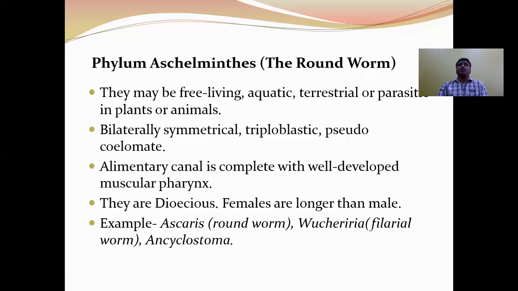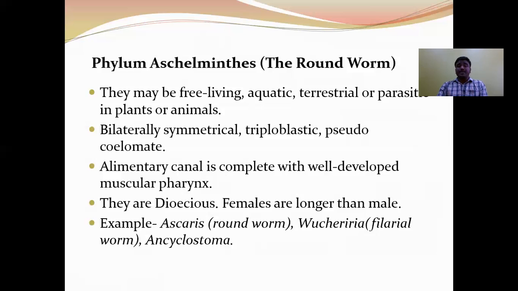What is pseudocoelom? The space between the body wall and alimentary canal is filled with scattered pouches of mesoderm. Next, the alimentary canal is complete with a well-developed muscular pharynx. In Platyhelminthes, an incomplete alimentary canal is found, but the complete alimentary canal first appears in Aschelminthes.